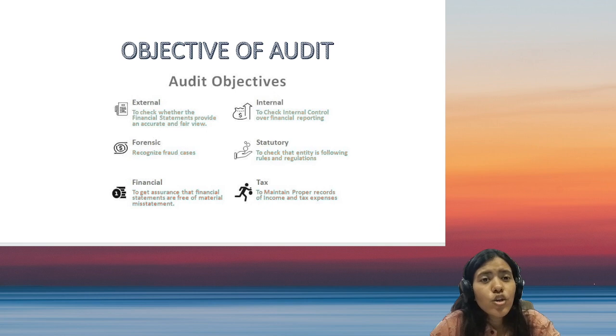First says the objective of the auditor is to obtain reasonable assurance that the FS is free from material misstatements, whether due to fraud or error, and to report and communicate upon this as provided under applicable standards on auditing. First objective, to obtain reasonable assurance that financial statements are free from material misstatements, whether due to fraud or error. So we'll take one by one the words to be understood. First is to obtain reasonable assurance.